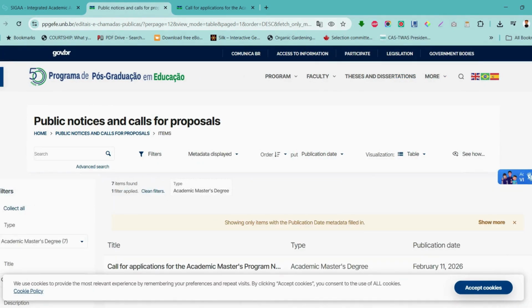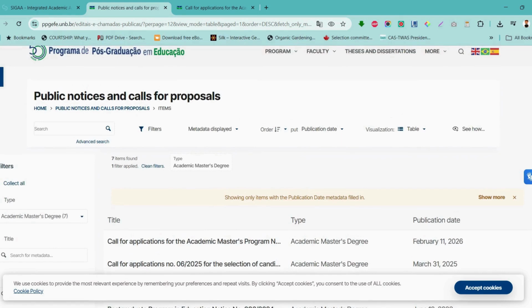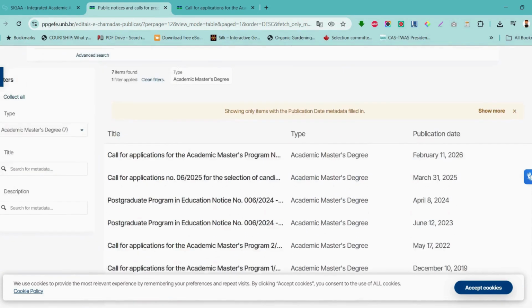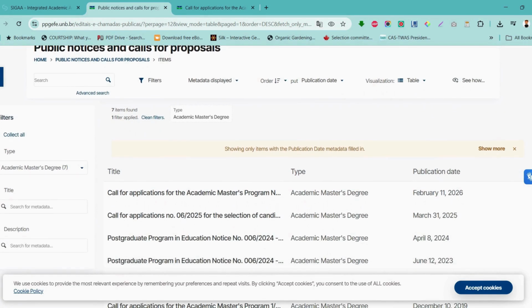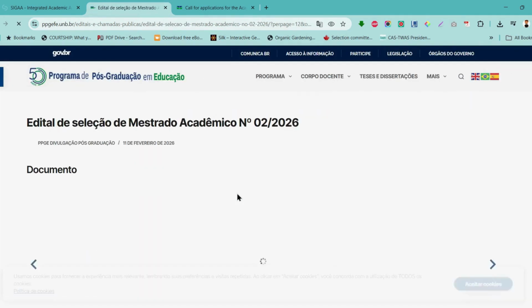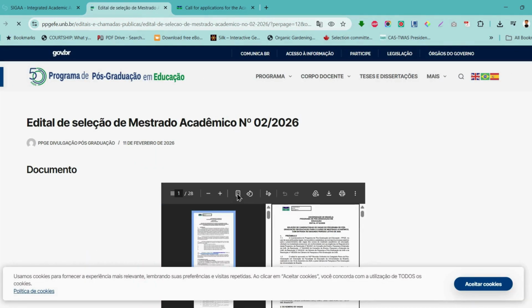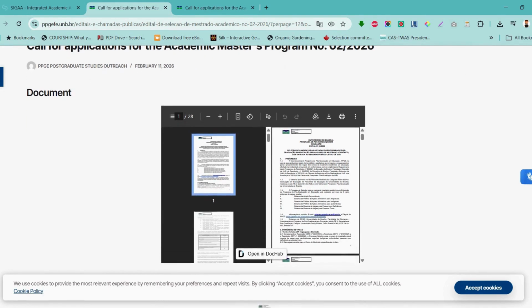Here it shows the programs that are open, right? No, not programs that are open. Sorry, it's just all their editals, all the lists of the programs. It's like a history of the programs they have had all the while. So we click on the first one, and this is it.